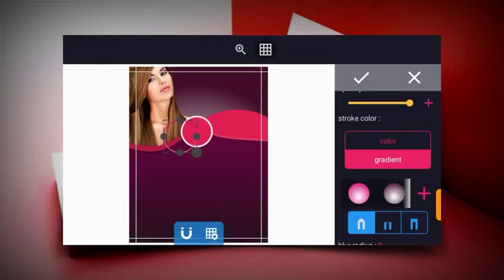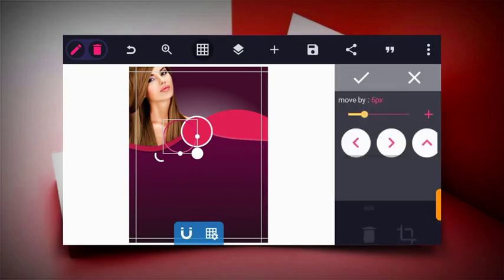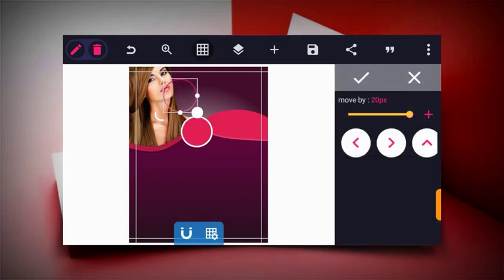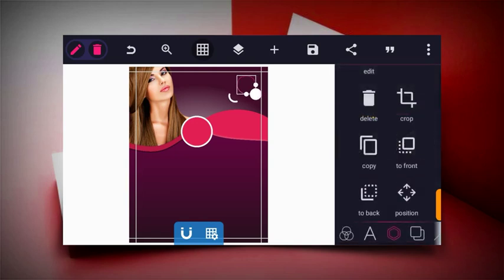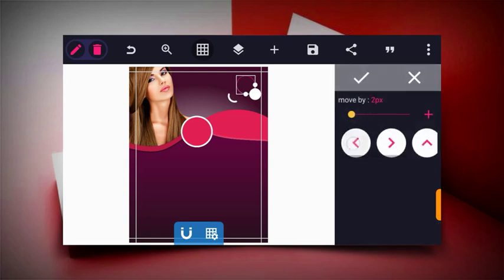Yeah, I think this is fine. Then move it. Let's reduce it more. You can use the position tool to edit this.